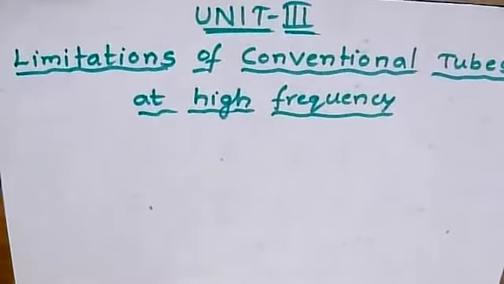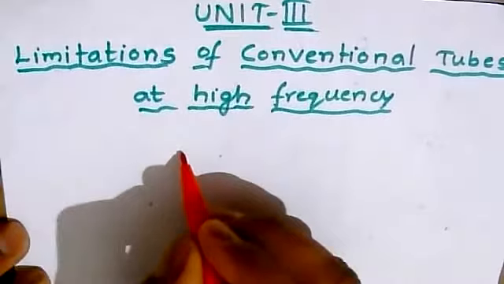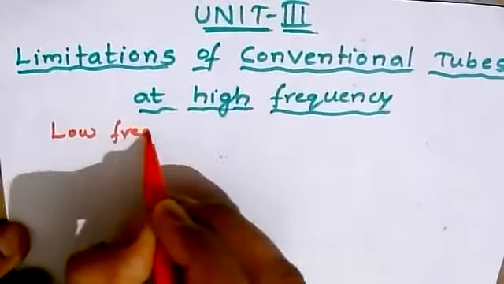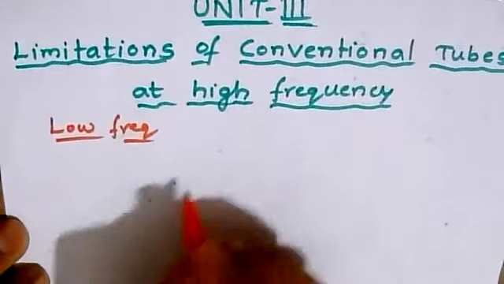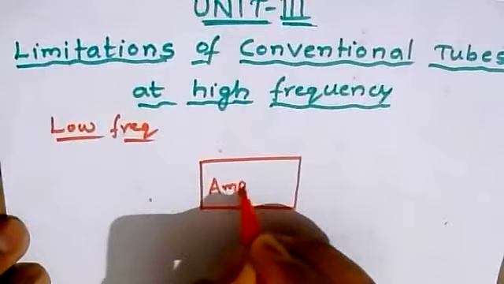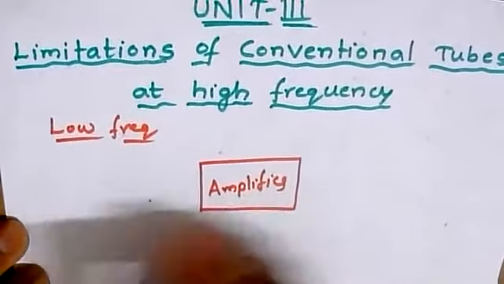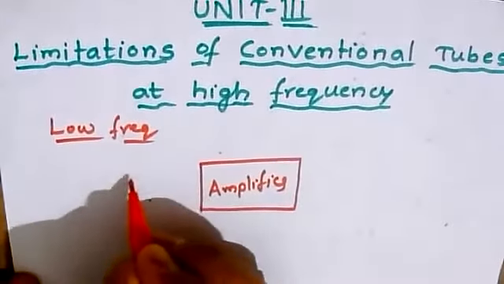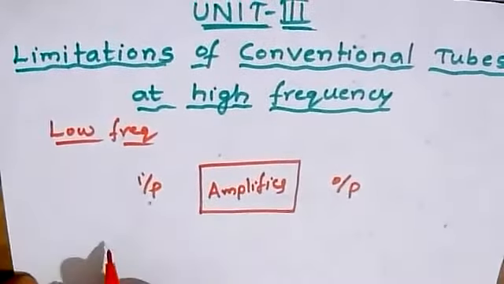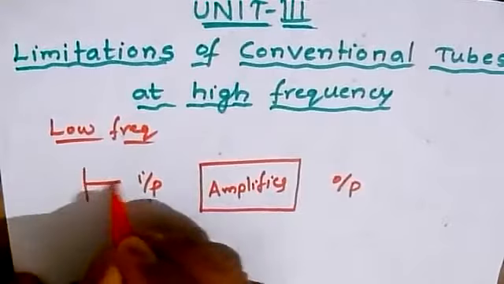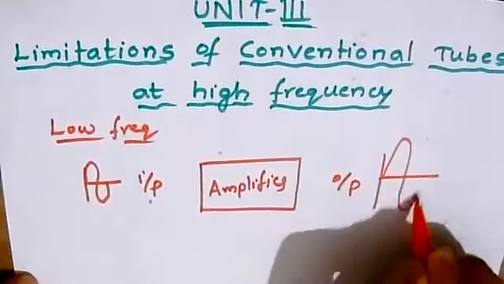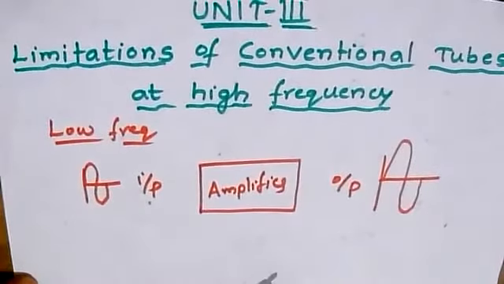See here, for amplification we have used at low frequency. First I'll be taking you at lower frequency, where we have used some amplifier circuits. Consider this is some amplifier circuit, and we are giving enough input and we are taking the output at this particular case. So let this be the input which we are giving, and this is the enough amplified output we are taking out.